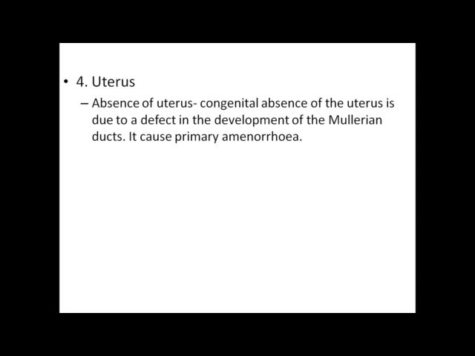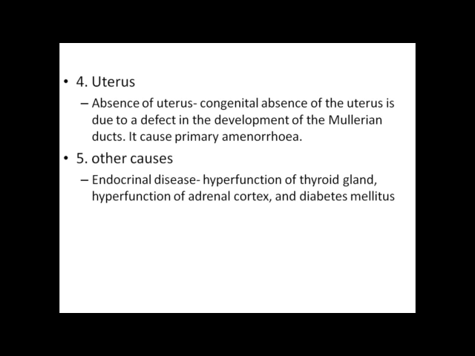Then the fourth one is uterus. Absence of uterus. Congenital absence of uterus is due to a defect in development of the Mullerian ducts. It causes primary amenorrhea. Other causes include endocrine disease like hyperfunction of thyroid gland, hyperfunction of adrenal cortex and diabetes mellitus, acute and chronic illness and stresses.